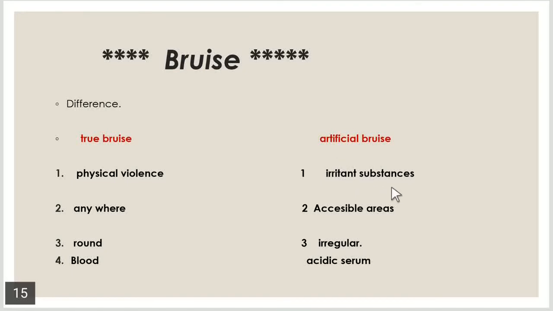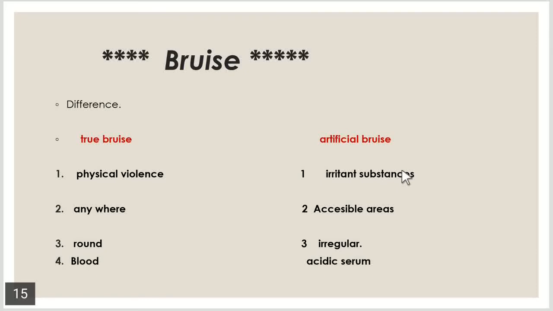And artificial bruising is caused by the application of some irritant substances. These are actually toxic plant products which, when applied on the skin, can cause irritation and the appearance of the bruise.